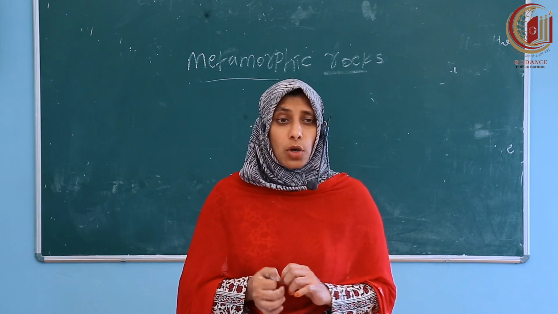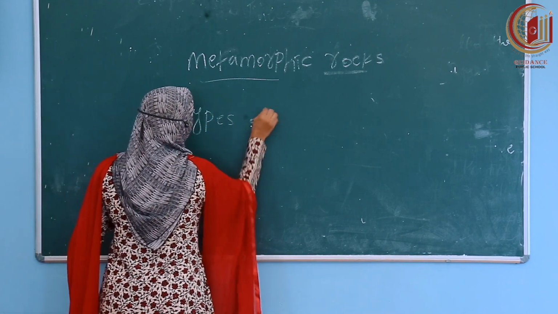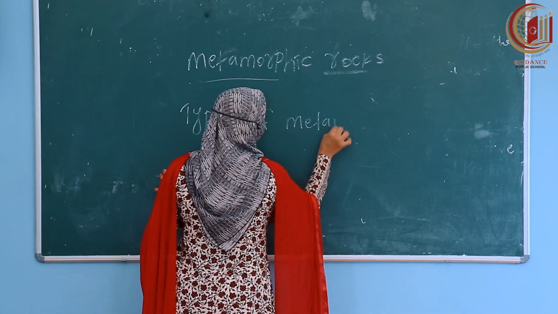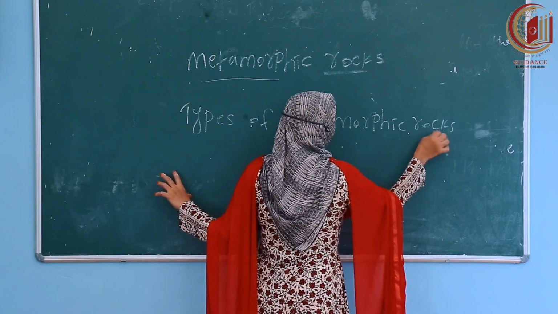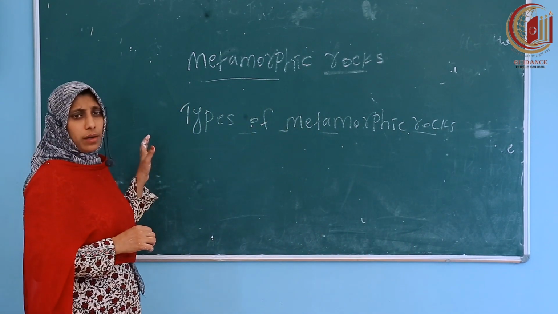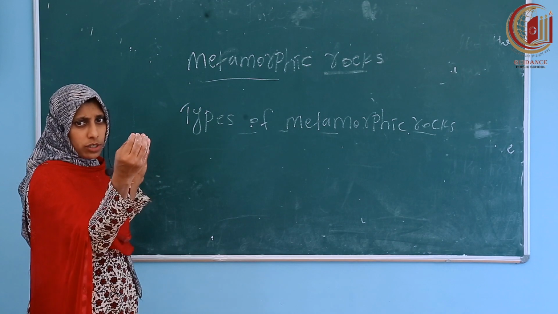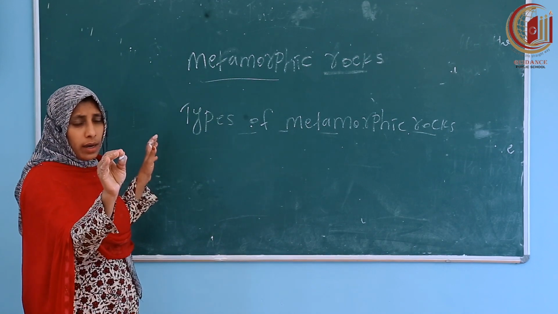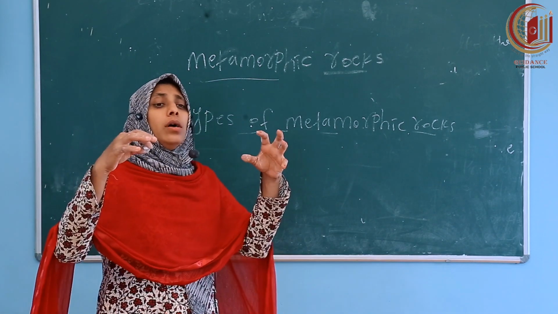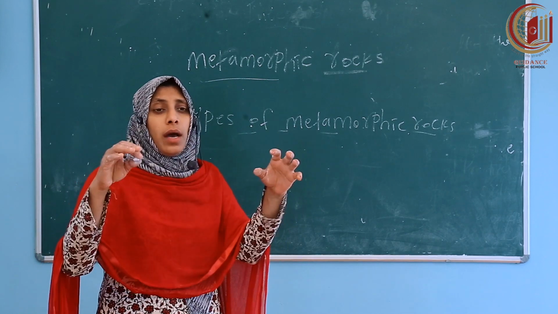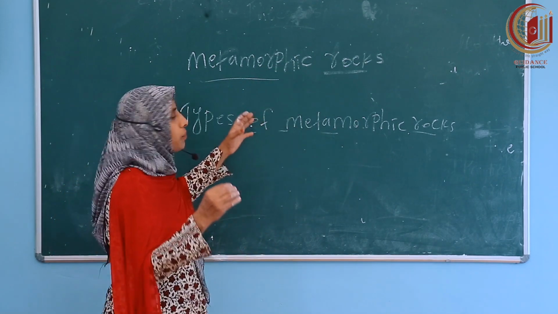Okay, next, types of metamorphic rocks. Don't worry, very simple. We studied igneous rocks: under the earth, because of the high pressure, the molten magma comes outside, cools and becomes solid rock. Sedimentary rocks: older rocks have been broken into small fragments that formed layers, and these layers over millions of years become rocks.